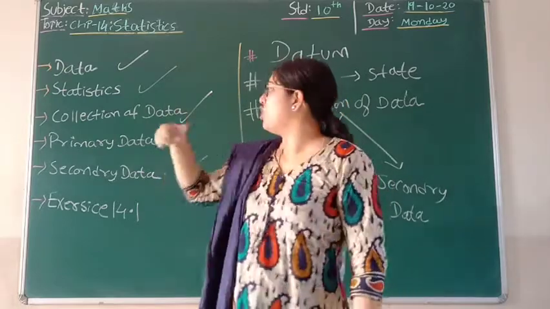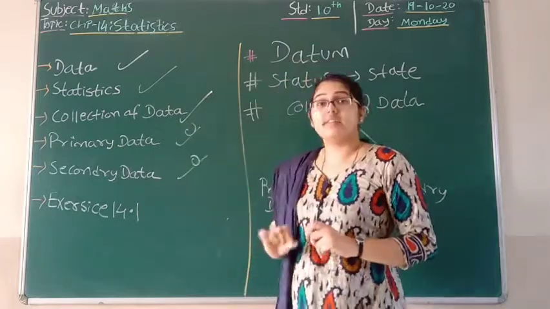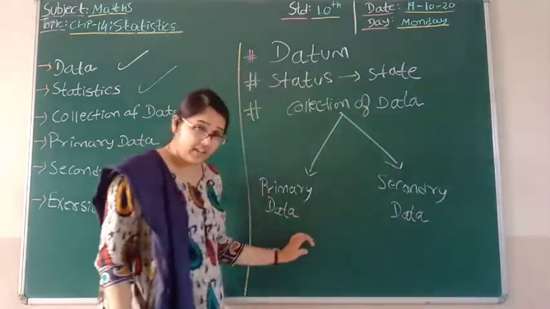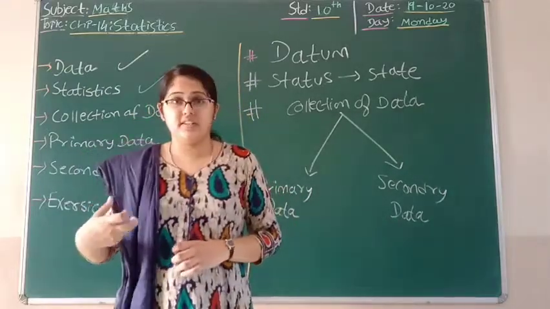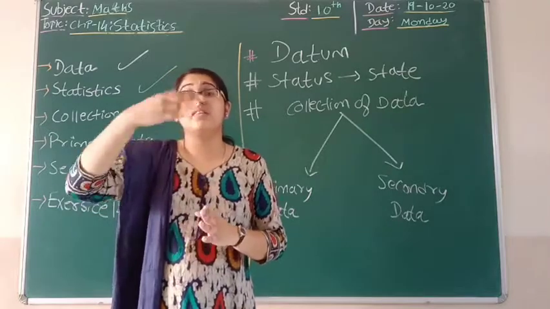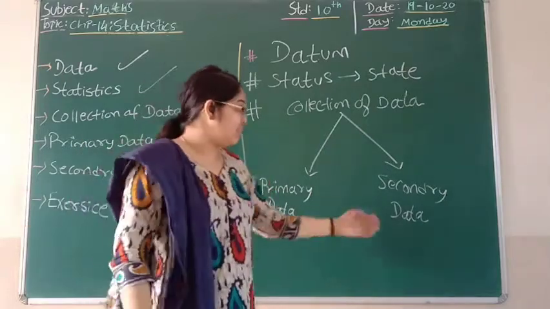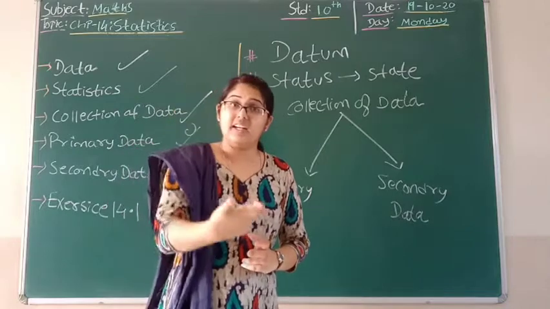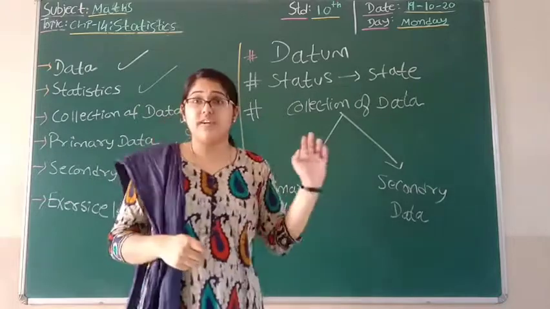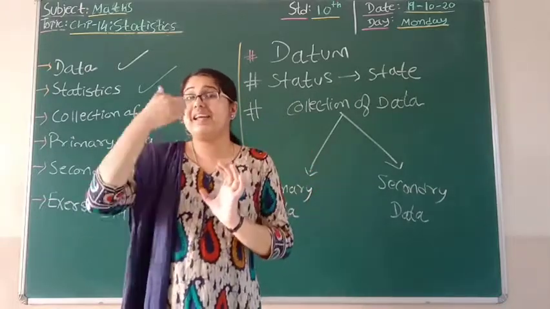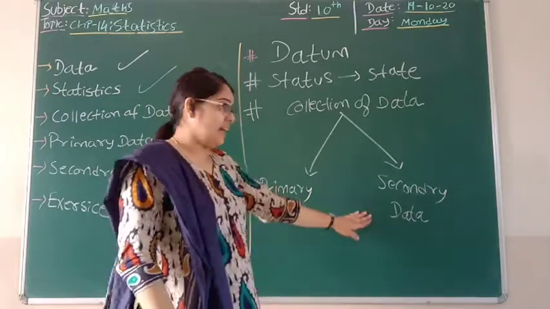Then we saw about collection of data. In that there are two types, primary data and secondary data. Primary data is the data which the person is personally collecting. As I told you, if I need to find the weight of students in the class, that is primary data. And about secondary data, I am getting that data from a third party, or I am getting the overall data. That is, if I need to find blood group, then I can directly collect the blood group of each of the students in the class from the school. It is nothing but secondary data.